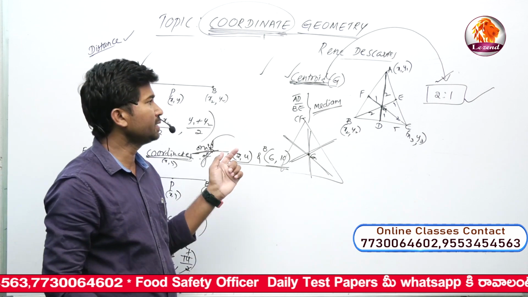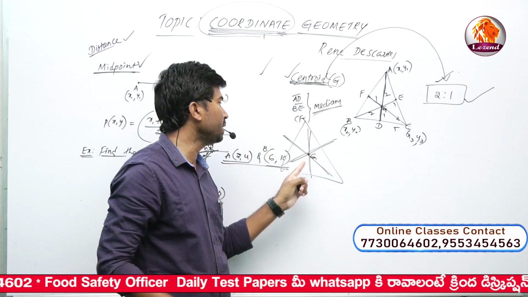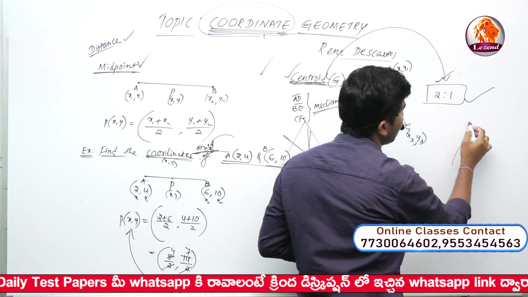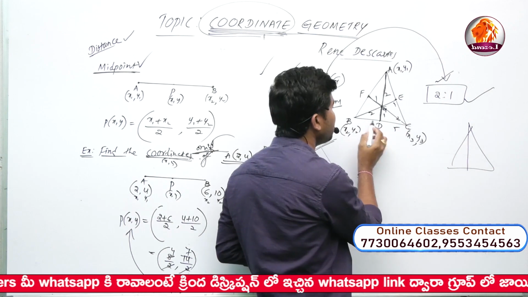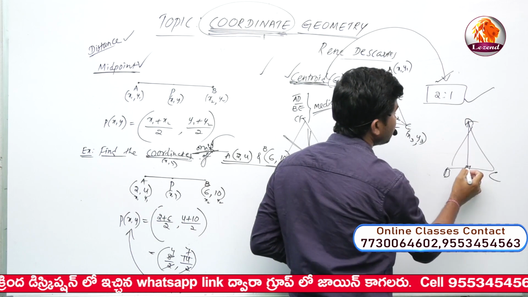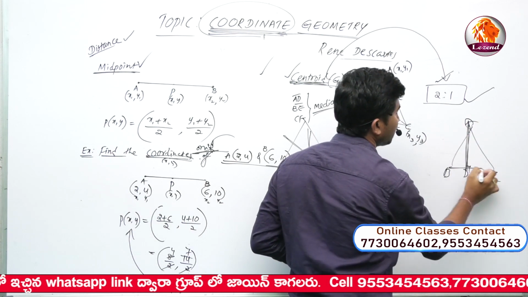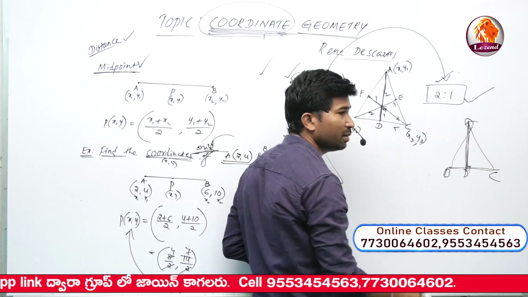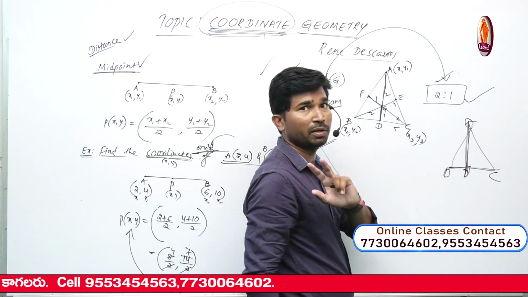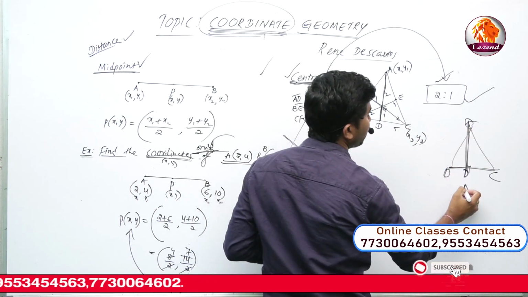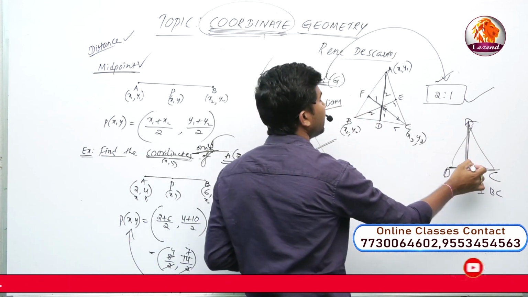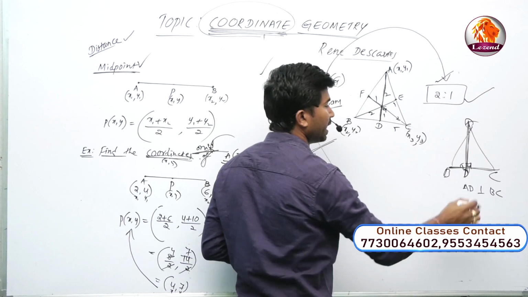And one more point: the concurrent point of all the medians is known as the centroid. At the same time, consider the orthocenter. In this case D is not the midpoint. If you draw the perpendicular line AD perpendicular to BC, D is just a point on the line segment BC, not a midpoint. So AD perpendicular to BC means a right angle at D. ADC is equal to 90, ADB also 90.